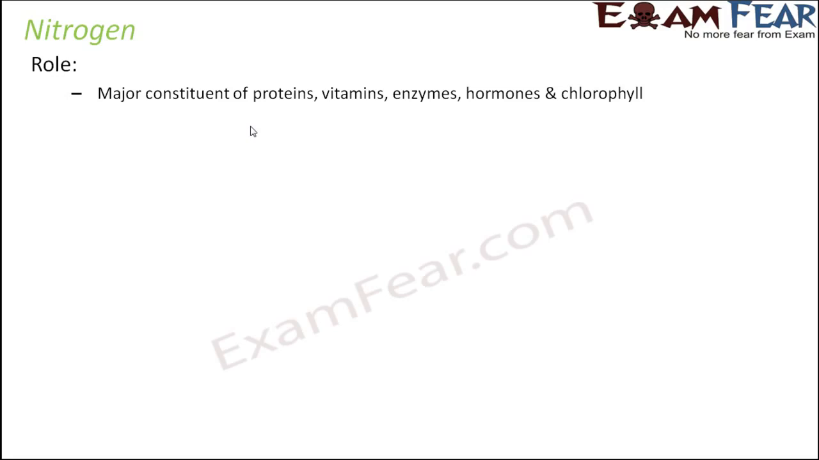When I talk about proteins, the basic units of proteins are amino acids. And what are amino acids? Those with an amine group. So amino acids are nothing but those with an amine group, that is, with an NH2 group. So there we can see that N is present. So nitrogen is a constituent of proteins.